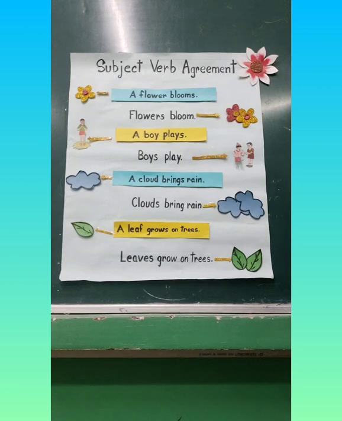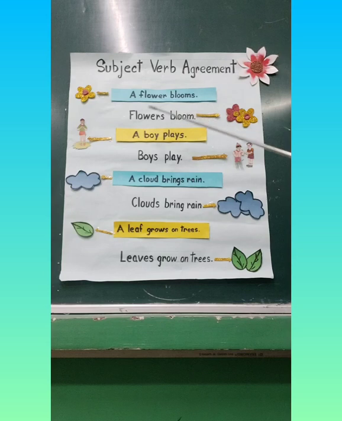Now let us see some sentences related to subject-verb agreement. We have a flower. With the singular noun, we will use a singular verb. So along with flower, we will write blooms, which has an S with it. Here we have two flowers, that's plural. So flowers bloom. So with this plural noun, we are using a plural verb which does not have an S with it.